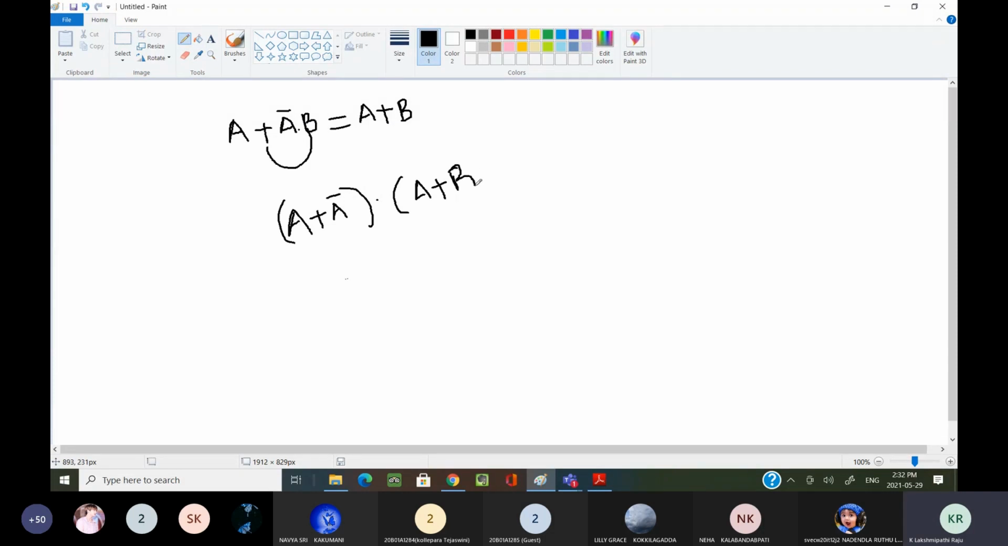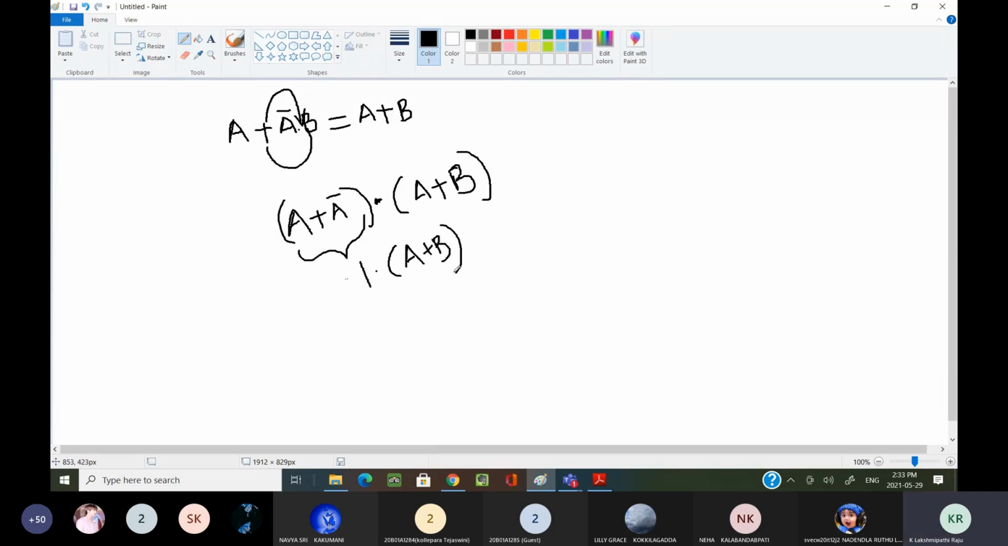Sir, how are you writing this? Now we should consider it as plus. The plus operator is distributed over dot. In this way we can write. Everyone, are you understanding? Now just now we have seen A plus A bar equal to 1, our rule. Now 1 into A plus B.